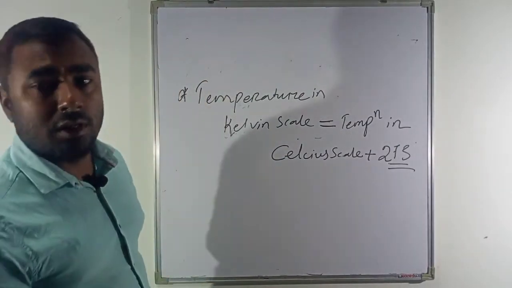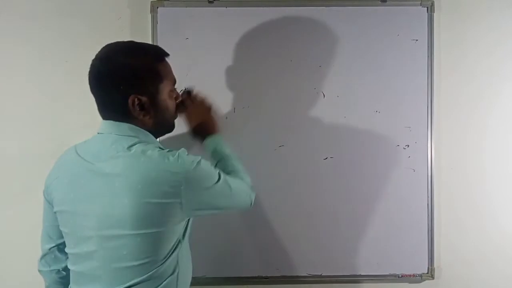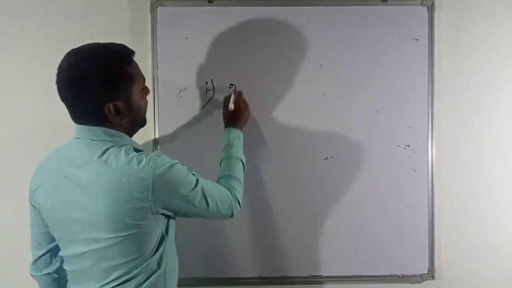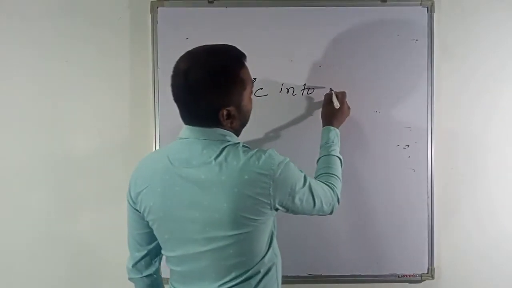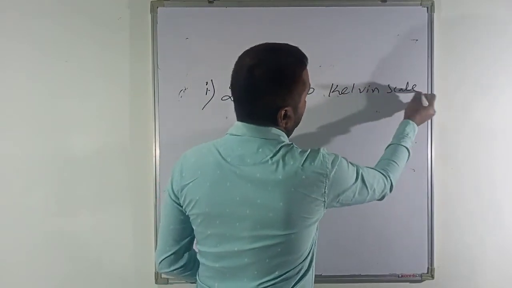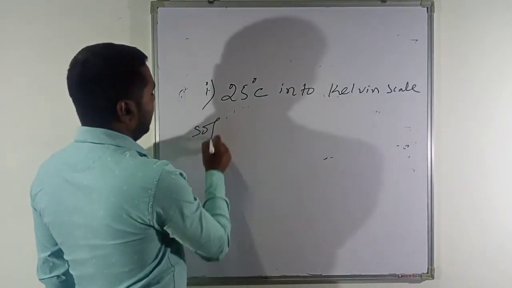Now let's see a numerical problem. Suppose it is given to convert 25 degree Celsius into Kelvin scale. Then what will you do? How can you solve it? This is very simple.